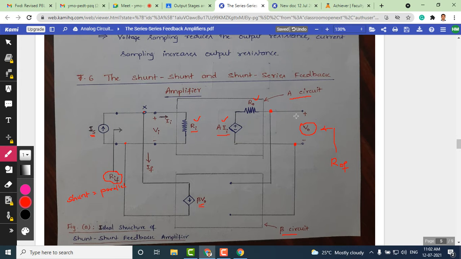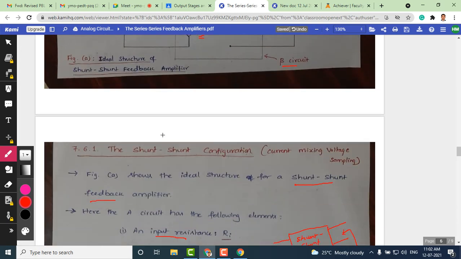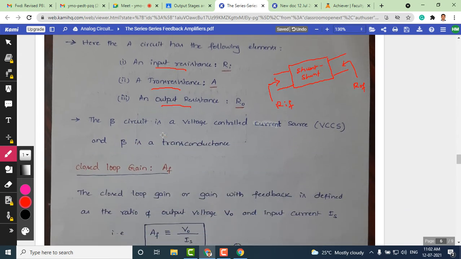So voltage is the output signal and the input signal is a current signal, so we can easily understand what type of amplifier it is. Therefore, the type of amplifier is a transresistance amplifier. The shunt amplifier is also called a transresistance amplifier. So the basic amplifier, which we have shown with A, is nothing but the transresistance amplifier.